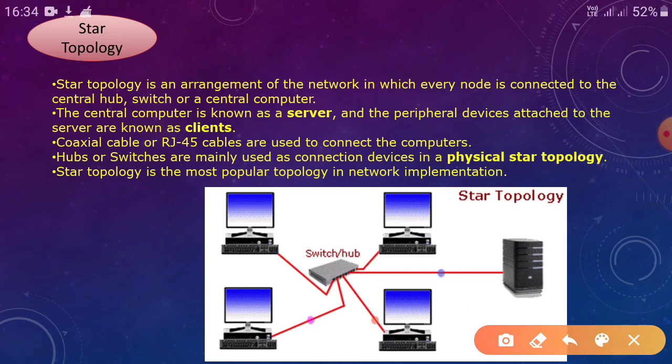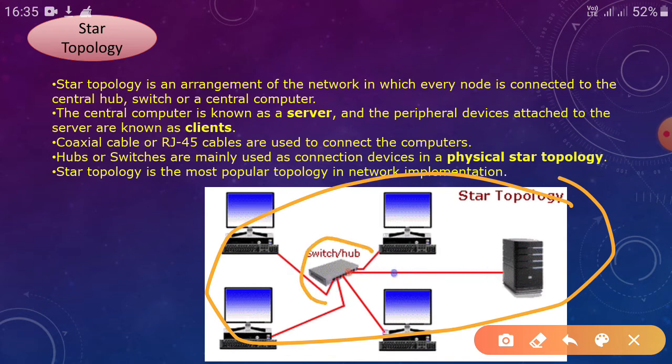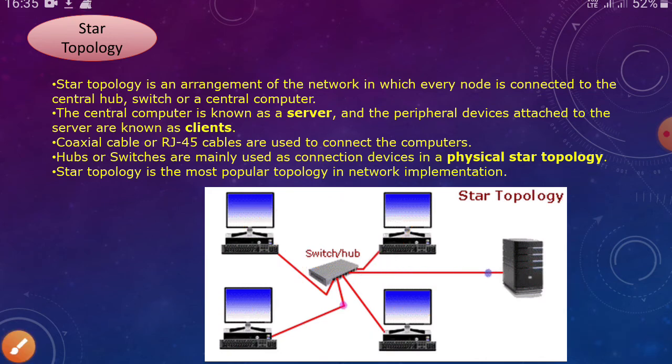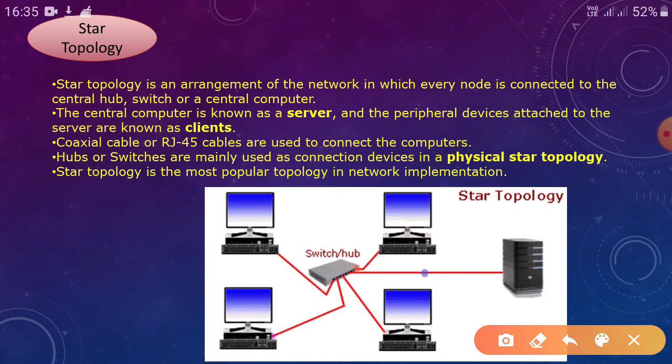Star topology. So look at the picture. In the middle there is a switch or hub, and it is connected to different devices. So in star topology, every node is connected to the central hub, switch, or a central computer.